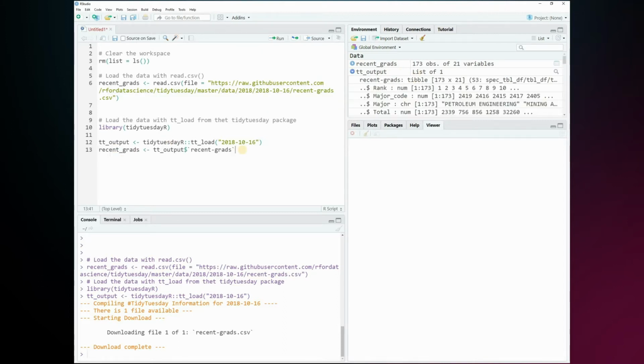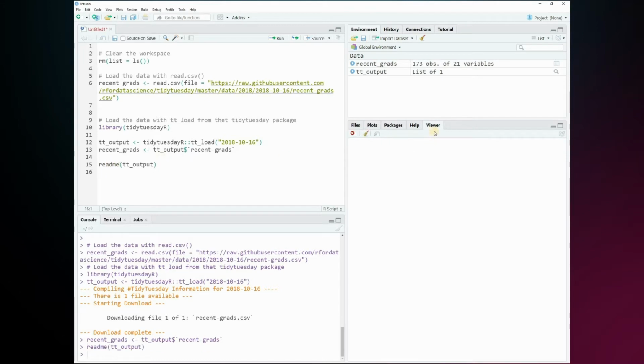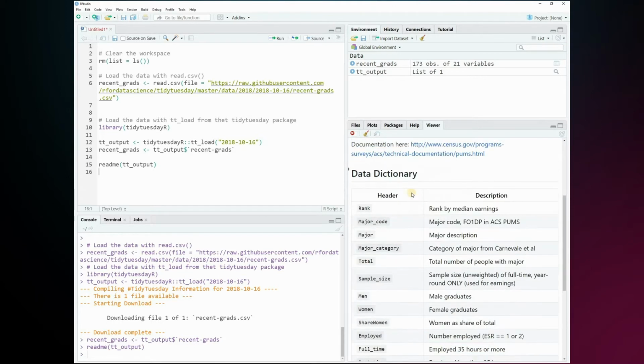And you do this just by simply accessing the list item by its name, recent grads with a minus. And another useful feature from the Tidy Tuesday package is that with the readme function, you get information on the dataset directly in RStudio. So you will know where it comes from and also what all the variables mean.